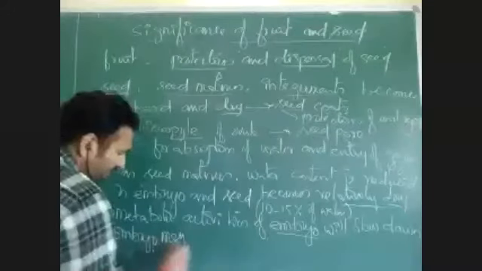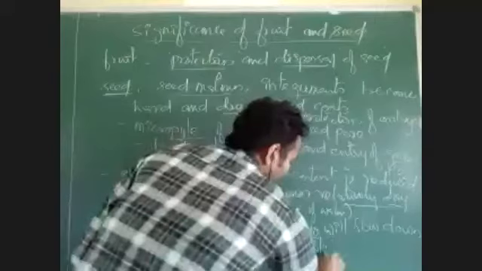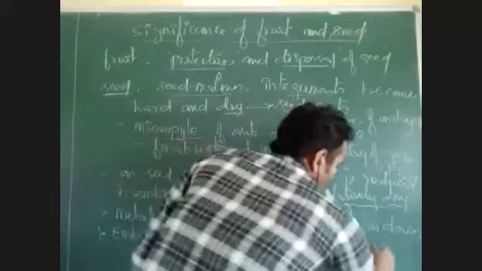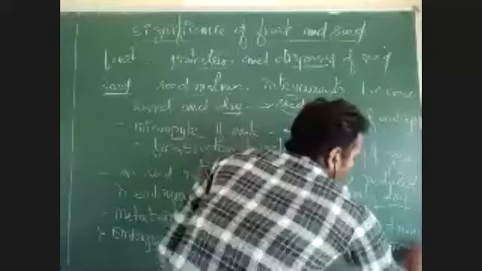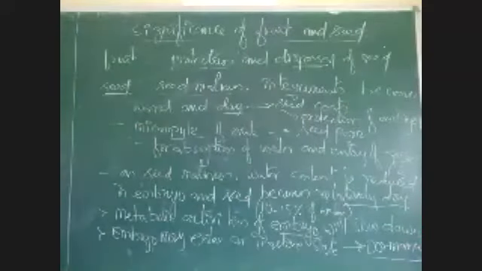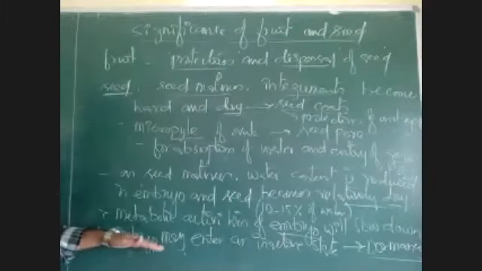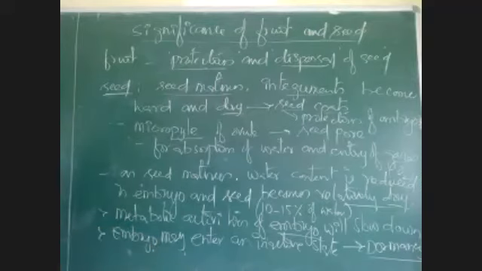The embryo may enter an inactive state for a particular time. That inactive state is called seed dormancy. Almost every seed will enter a dormant condition, because immediately when the seed is released from the plant, it is not ready to germinate.